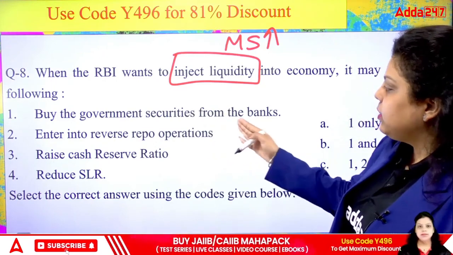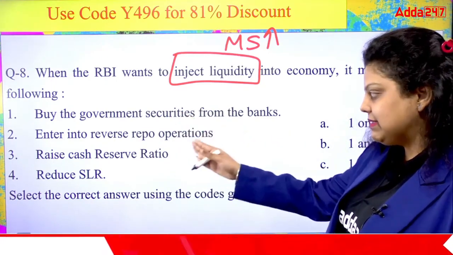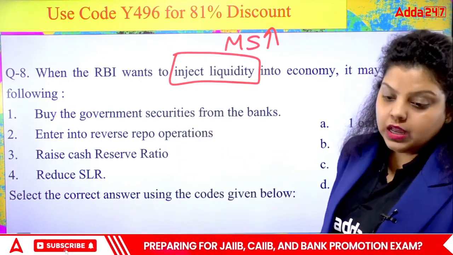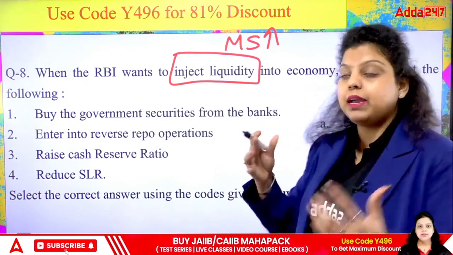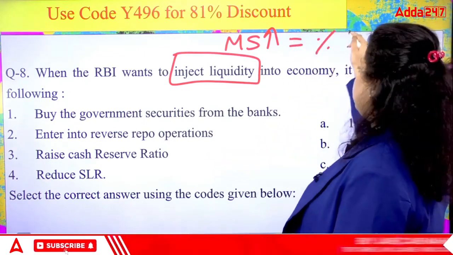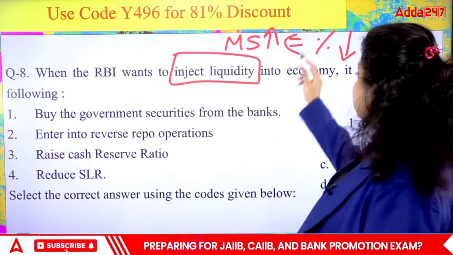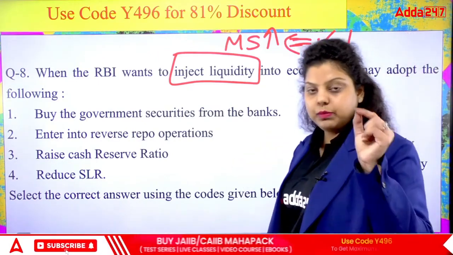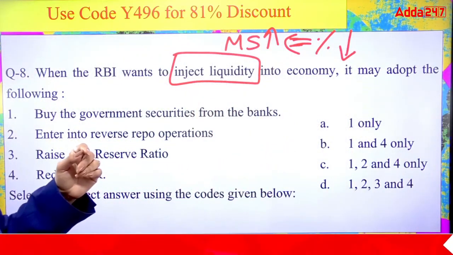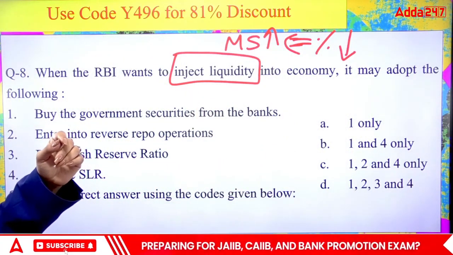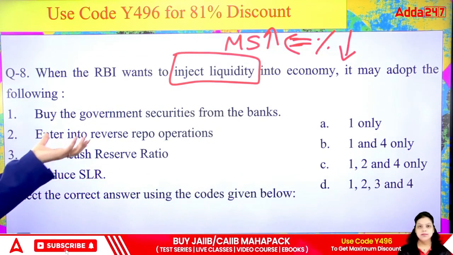So first is saying buy the government security from the bank. Second, enter into reverse repo operation. Third, raise the cash reserve ratio. Fourth, reduce SLR. Now RBI wants to increase liquidity. It means RBI wants to increase the money supply in the market. How will it be possible? When RBI reduces the policy rate, it will help to increase the money supply, because when the policy rates are less, loans will be cheaper and banks have to maintain a smaller amount of reserves. So they will be available to provide more loans at a low rate of interest. So that is going to help the banks to increase the money supply.